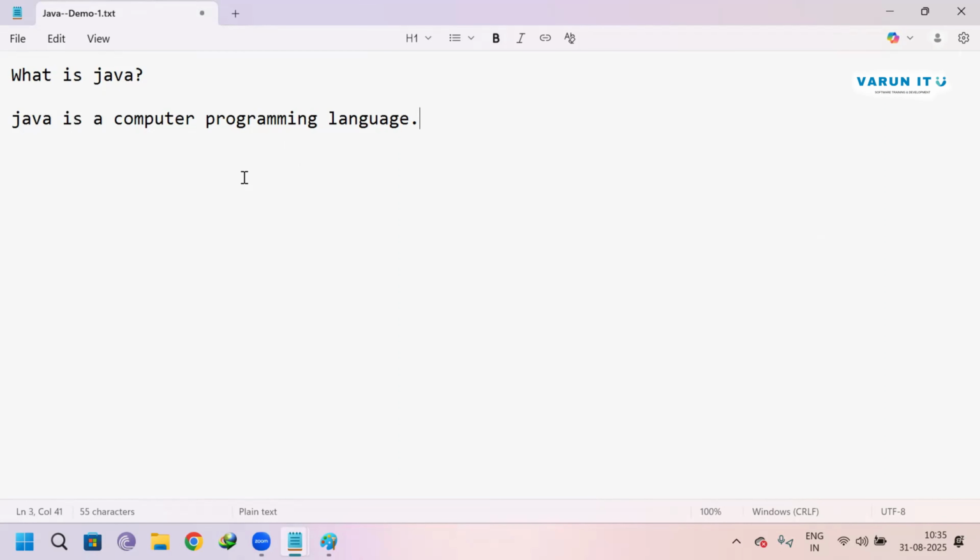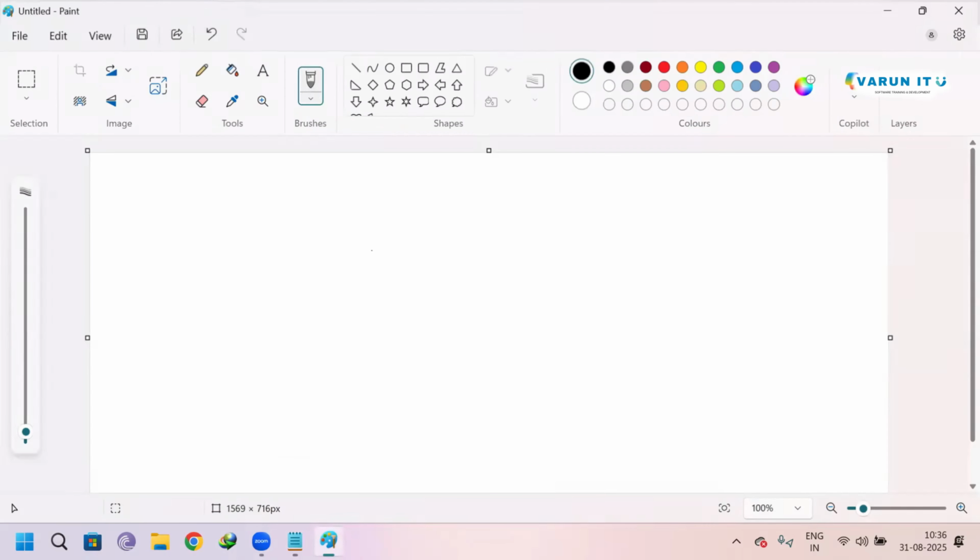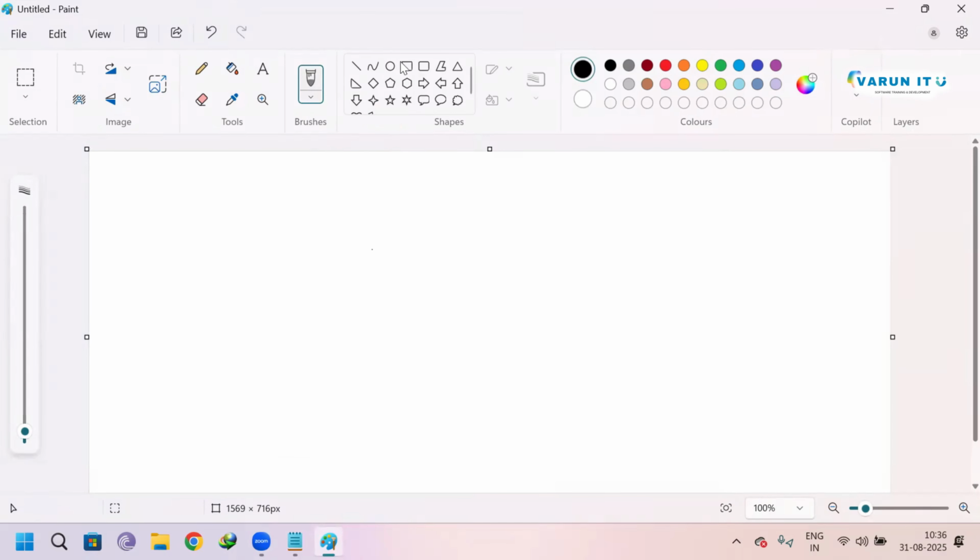First of all, we have to learn what a programming language is, why we need to learn programming language, and what the reason is to learn it. We will learn everything now. Let's go through an example. Let me draw one small diagram to understand easily.